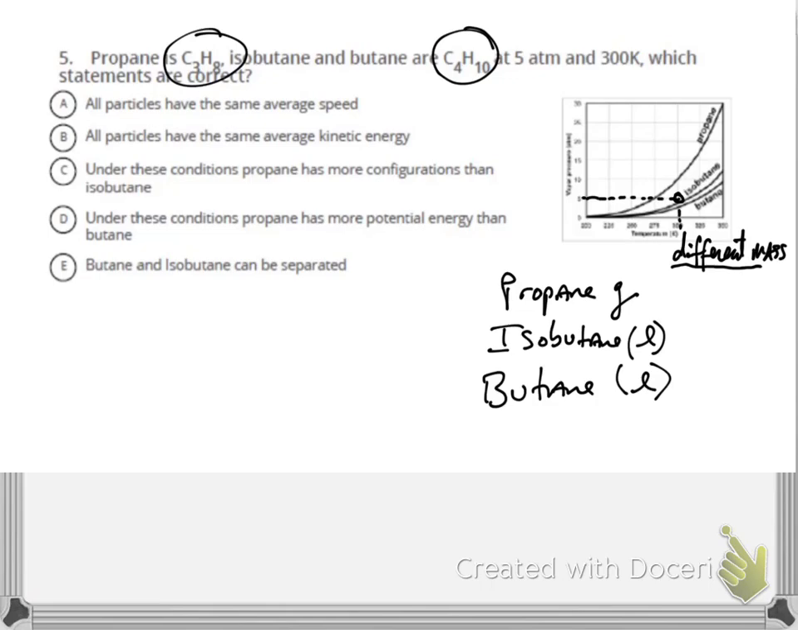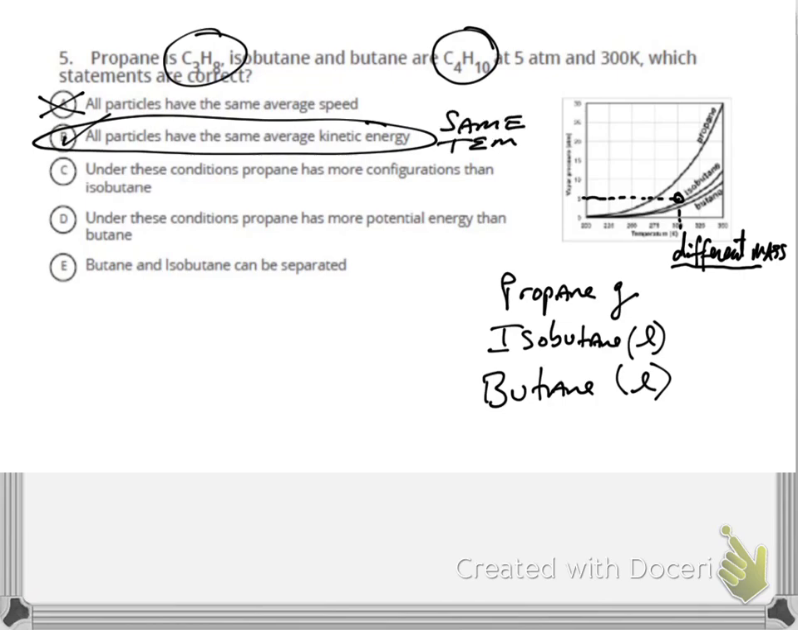So with this information, we'll go through the answers. Do all particles have the same average speed? No, because they have different masses, so A is wrong. Do they all have the same kinetic energy? Of course they do, because they're at the same temperature. Same average temperature, same average kinetic energy. Under these conditions, propane has more configurations than isobutane. Absolutely. Propane is a gas. Gases always have more configurations than liquids, and so C is the correct answer.